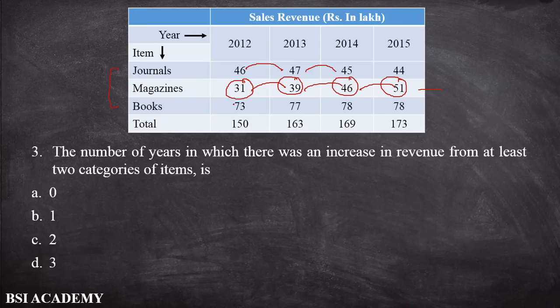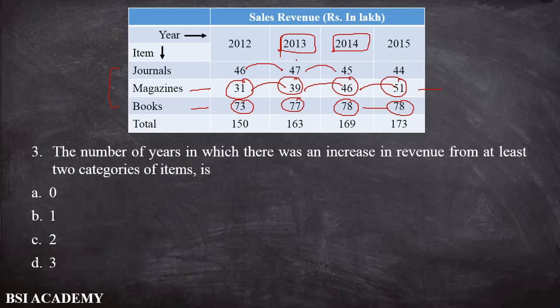Similarly, I take the values for books. In books, in 2012 the value is 73, and it increases to 77. Then again its value increases to 78, and then the value remains the same. So in years 2013 and 2014, the values for magazine and books have an increasing pattern.